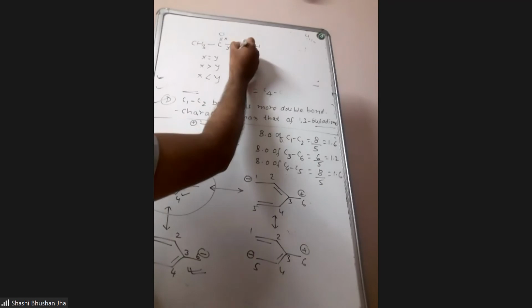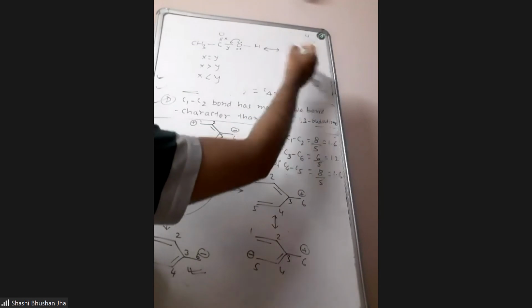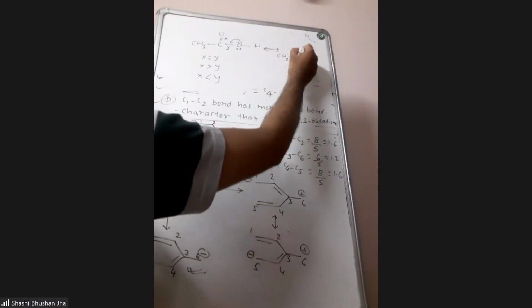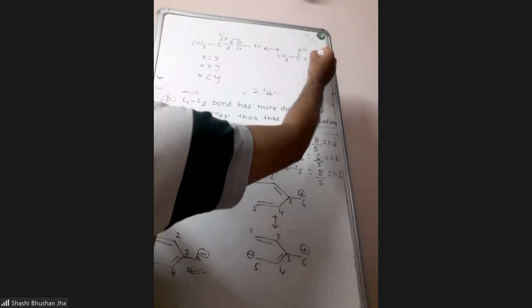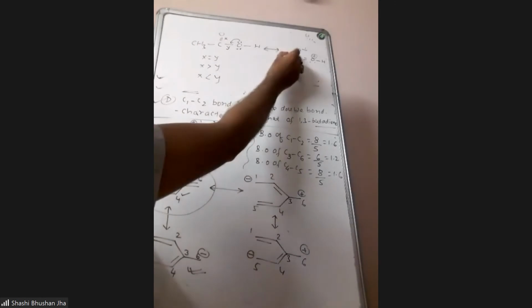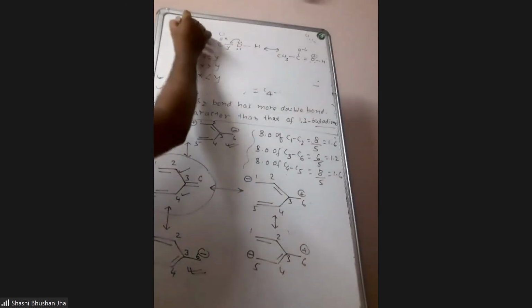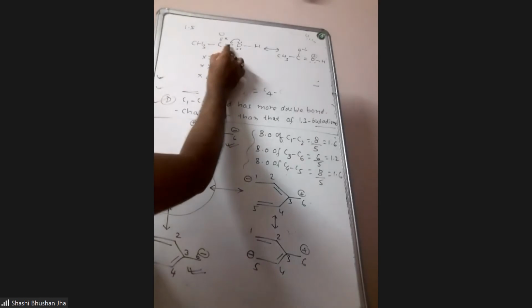X less than Y. Here also resonance is possible. And if you write the resonating structure, then we will get this one. Now, if I ask you to calculate the bond order of this carbon oxygen double bond using that formula, what bond order will you get? 2 plus 1, 3, 3 by 2, 1.5 you will get. And for this also, if you calculate, then 1 plus 2, 3, 3 by 2, 1.5.